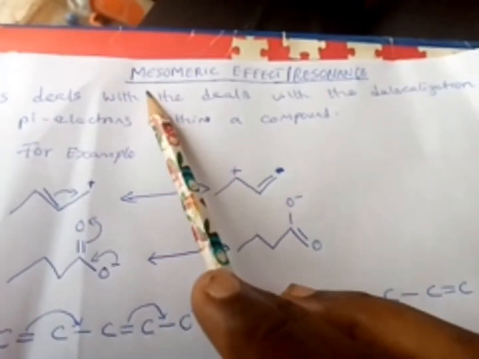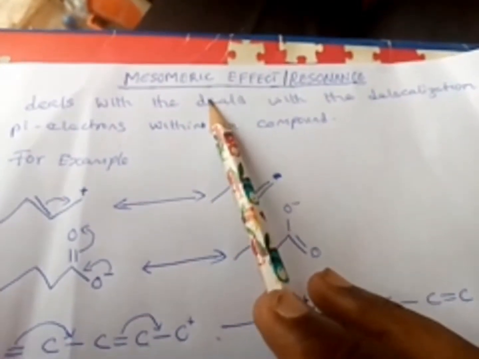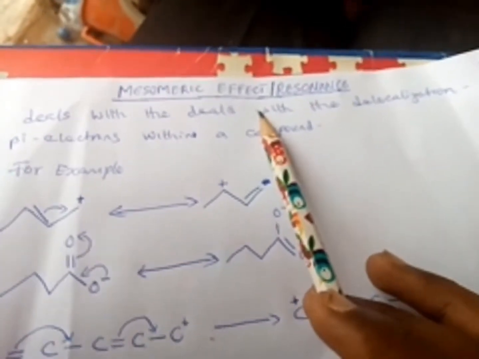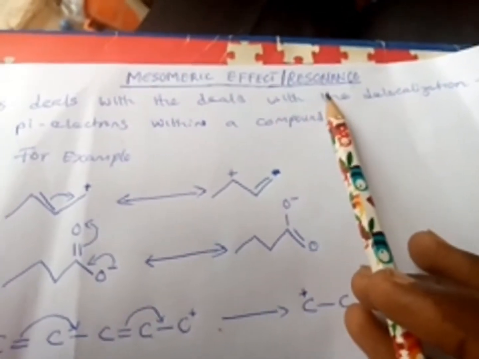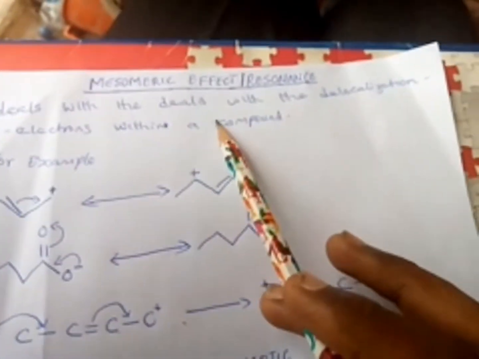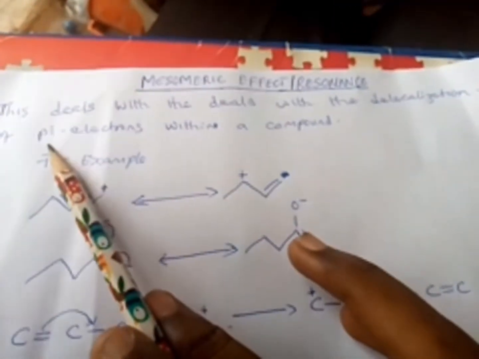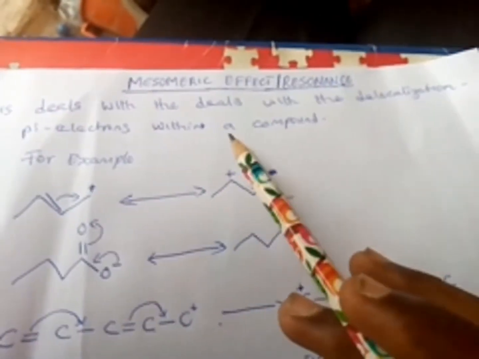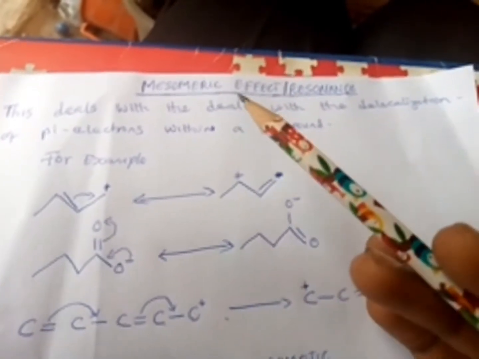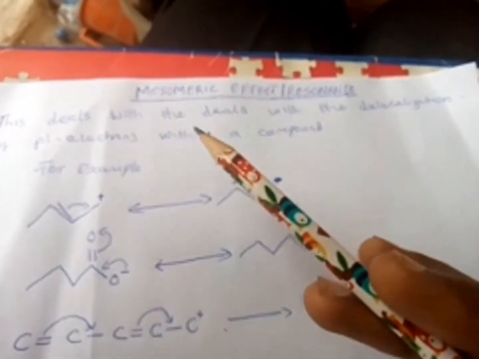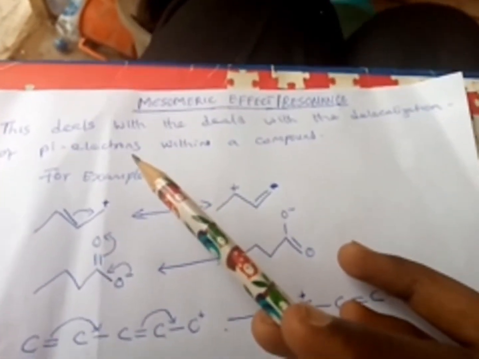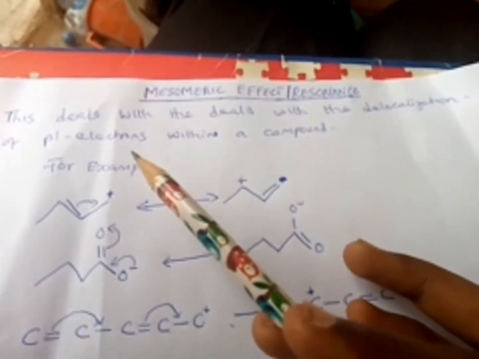So today we'll be talking about mesomeric effect. Mesomeric effect is also referred to as resonance. This deals with the delocalization of pi electrons within a compound. Why do they undergo this delocalization? They undergo this delocalization in order to attain stability.